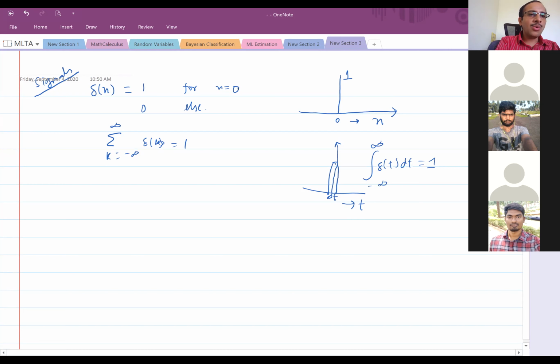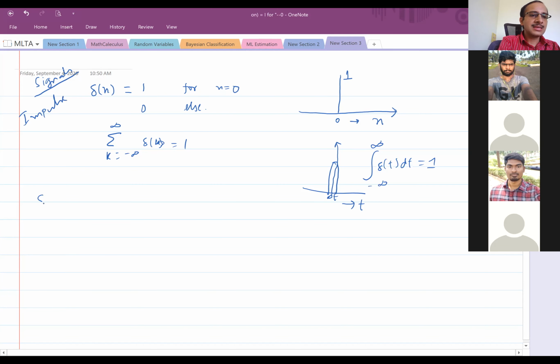Okay, so what is the next signal? The unit step signal. It's impulse I have written, but it is unit impulse. What is unit saying here? Unit is given as an attribute to what? An amplitude. Yes, the amplitude is 1, so unit is the attribute for the amplitude. Unit step.